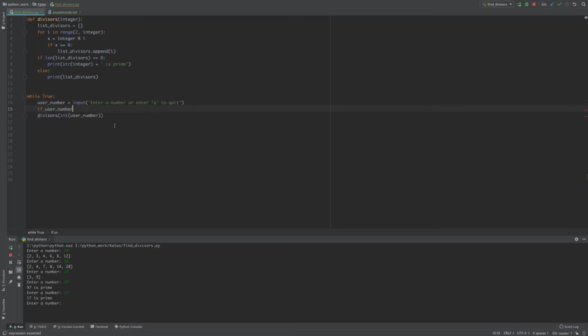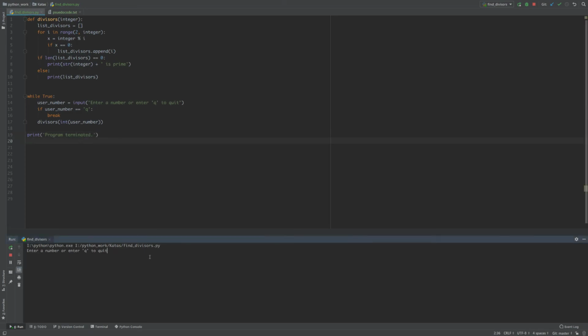If user number is equal to Q, then break from this loop, and we'll print program terminated. I think this should still work. Enter a number or hit Q to quit. 45. Nice. 78. Nice. 0. 0 is prime.